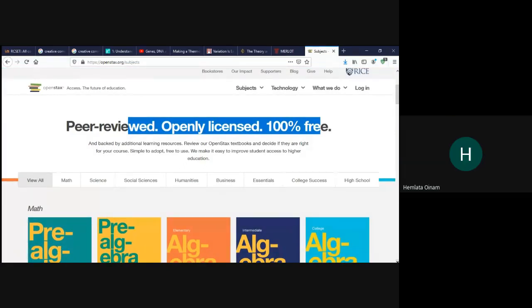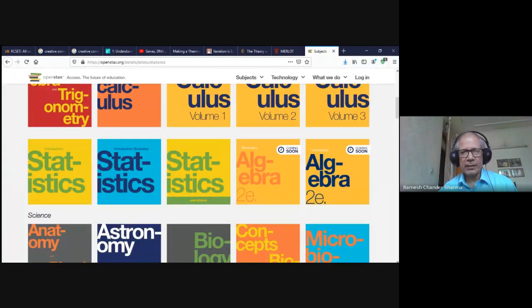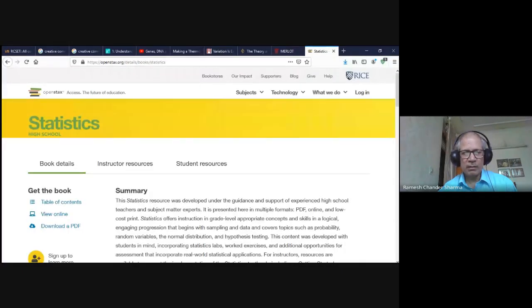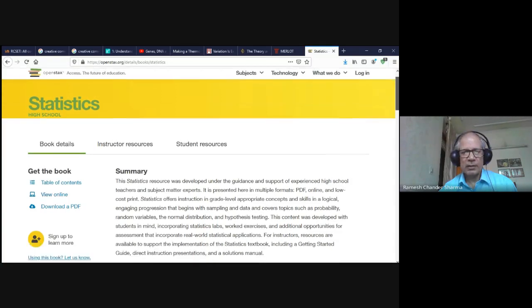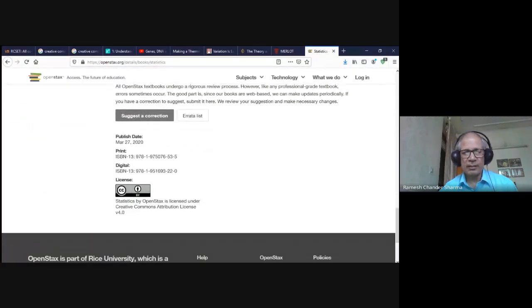So if I want to check anything related to mathematics, social science, humanities, business essentials, we can go and check the work and then see the table of contents. We can download this book as a free resource. And these are the contributors to this work. And here this work is under a CC BY license.